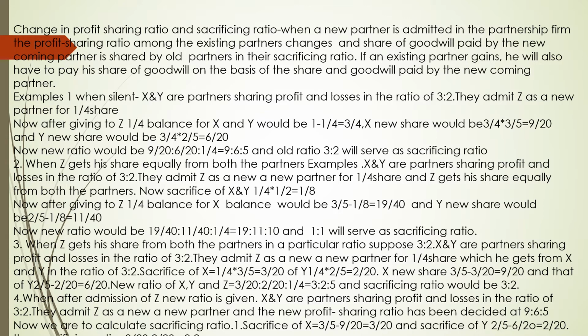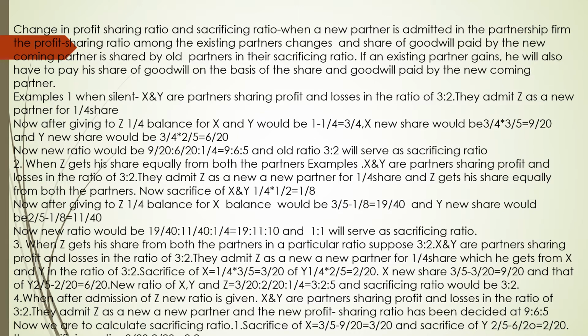New ratio would be 9/20 is to 6/20 is to 1/4, that is 9 is to 6 is to 5. And the old ratio would be 3:2. This old ratio 3:2 will serve as the sacrificing ratio.